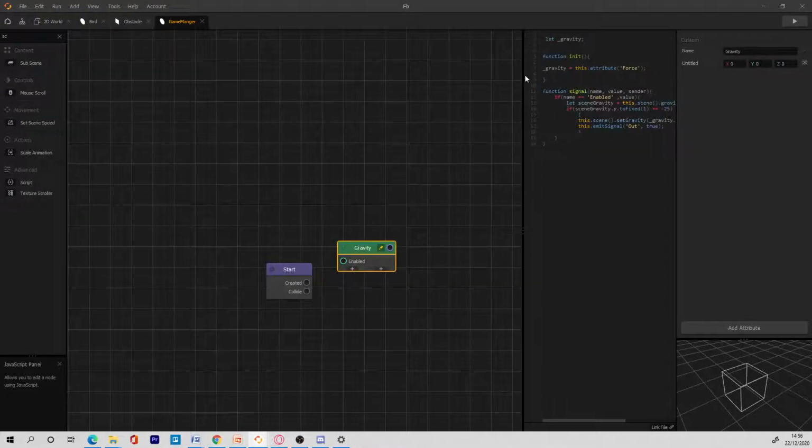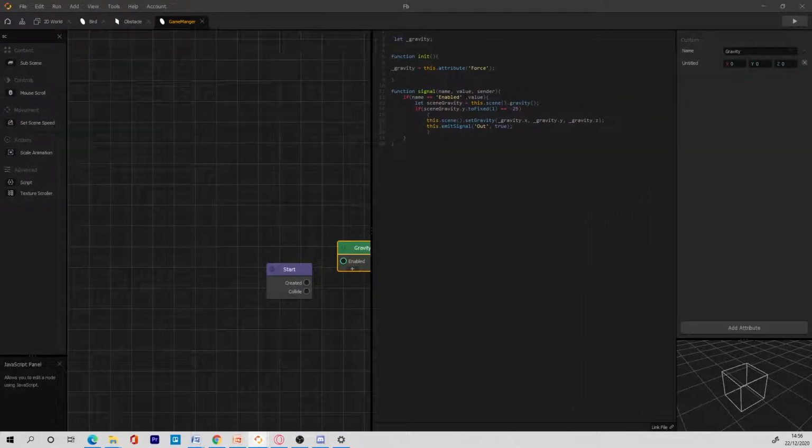Okay. So the code, I need to change some things in the code because we don't want this to check. What I want to do is just set the gravity of the scene. I will need this check later if you want to add some fancy stuff to the game. So I'm gonna comment this out, comment that out, and then what we want to do is just change the gravity of the game. So I'm gonna change this to like this. Just copy this scene and then paste it here like this. Bam, that's it. So we can use the other codes to make some fancy stuff.